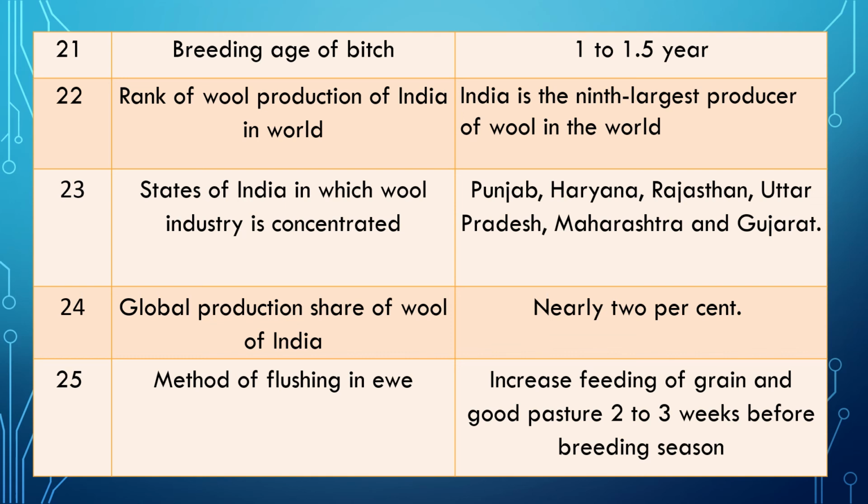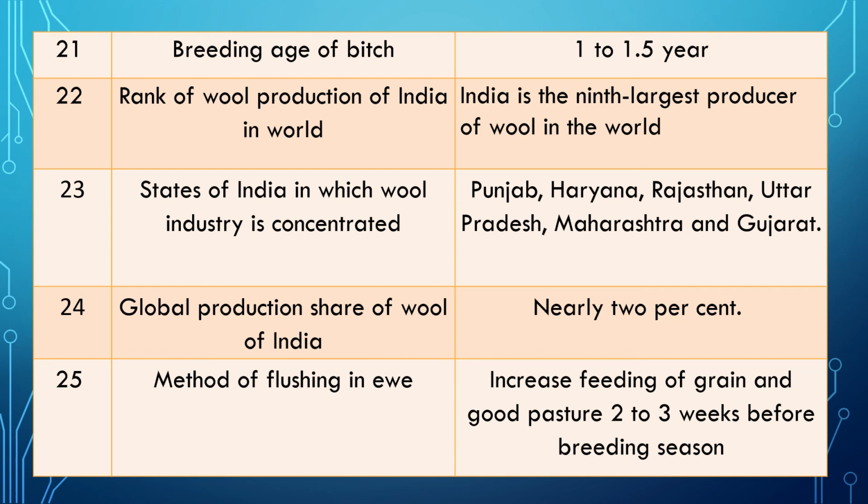They are flooded with wool industry. Question 24. What is the share of India in global wool production? Answer is nearly 2% share of the world production.